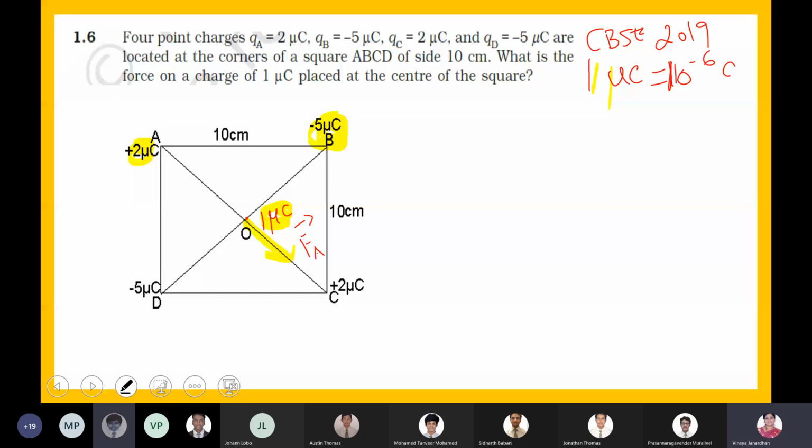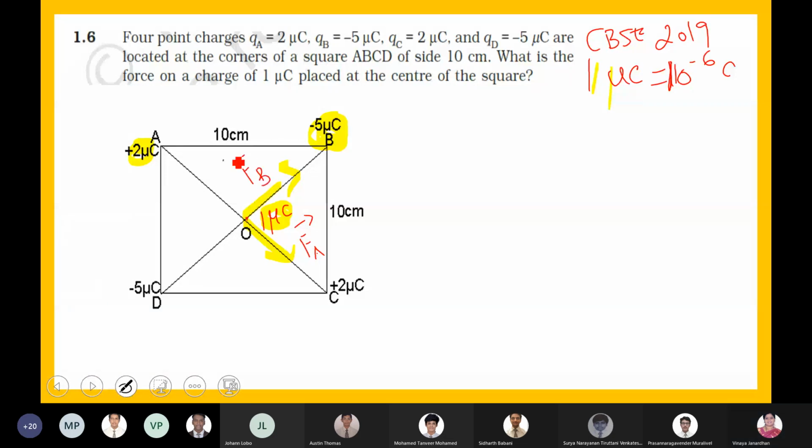It's an attractive force. So in which direction will the force act? I'm talking about the charge at O. Will it move towards point B or away from point B? Towards point B. Fine. So this will be FB vector.